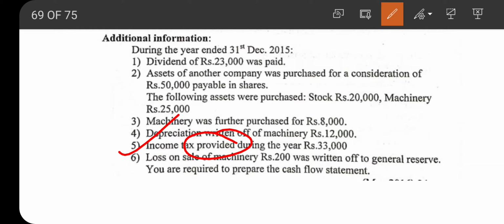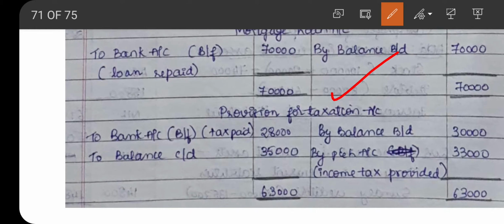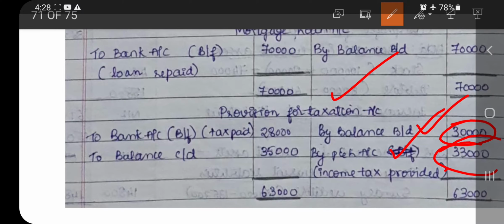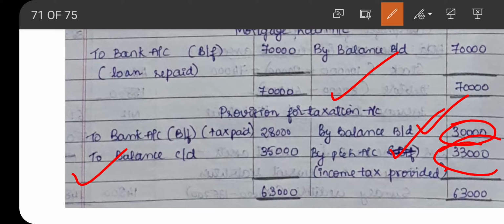So go through the provision for taxation account. We know the opening balance, we know that there is a provision of 33,000 and we know the closing balance. So by balance brought down, opening balance is 30,000. By profit and loss account, income tax provided 33,000, it is given in the adjustment. And we know the closing balance, so to balance carried down 35,000.